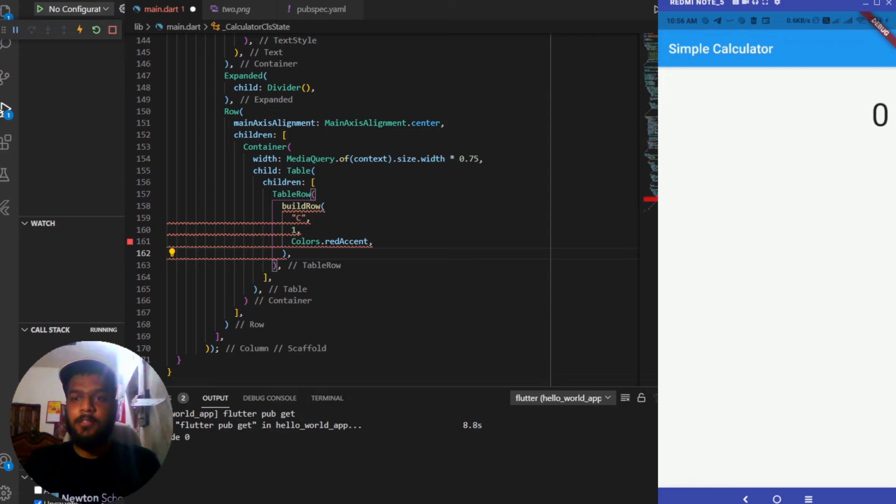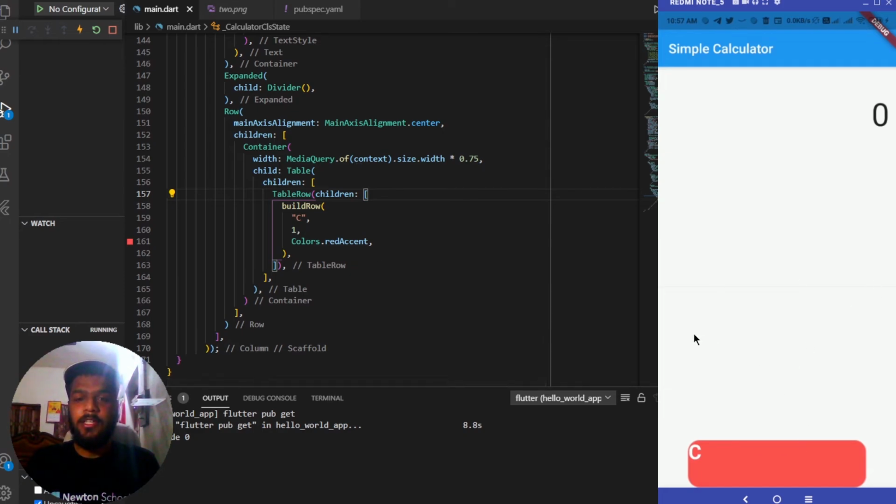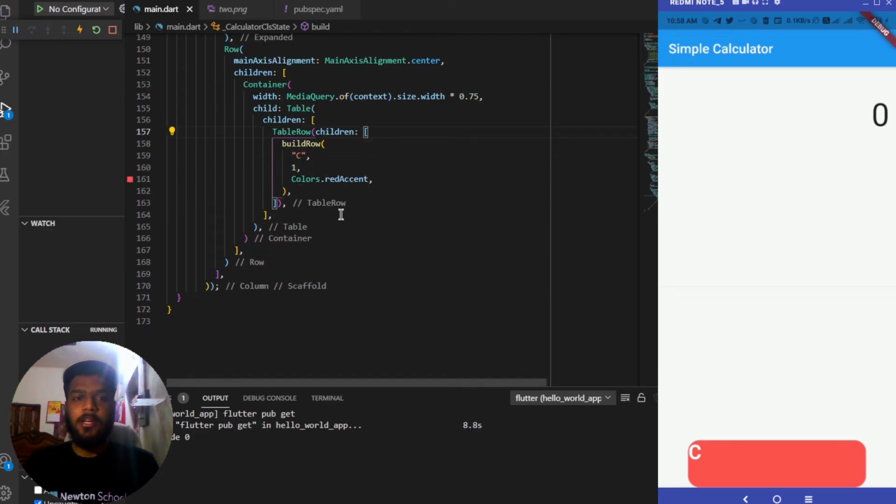So table row must be expecting other things as well. So let's see. So we have made a mistake: table row takes the elements in the form of children, as the table is taking. So that's why it was showing us an error, when here it needs children rather than directly passing the value inside it. So here you can see that as I have pressed the save button, a C string, or the C container, is being displayed. Now as the C has been displayed, let's continue and make other things display as well.